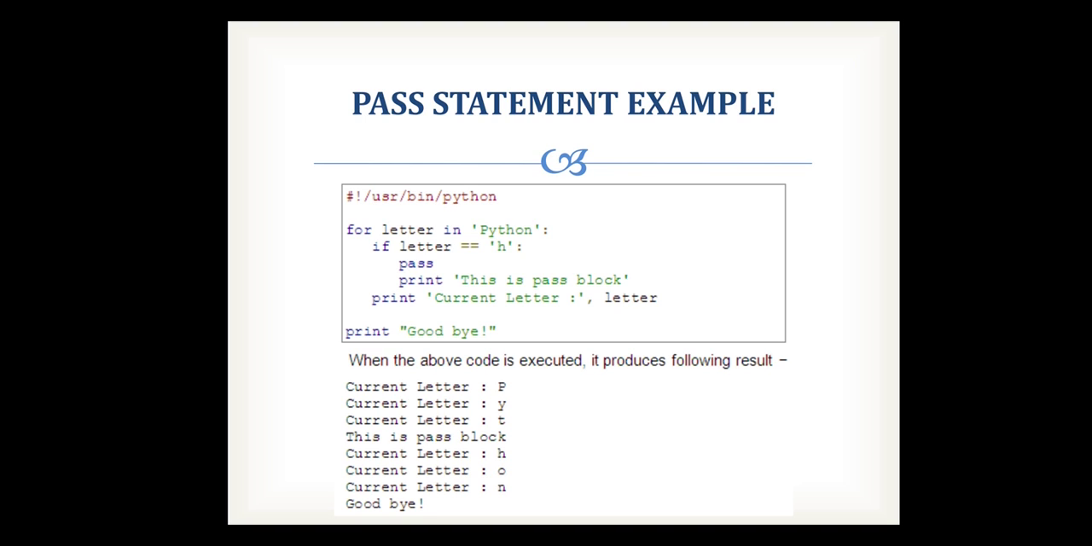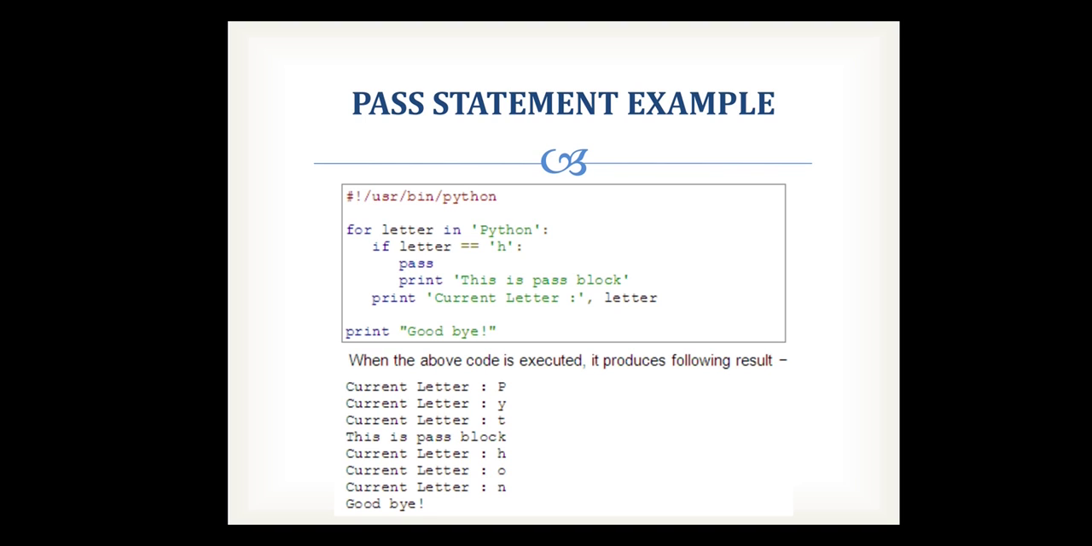In this example, if you recognize the letter is H, it is directly going to pass the control to the next print, that is, the pass block. Then it iterates to the next iteration. When your iteration is complete, it directly jumps towards the next statement after the for loop, that is goodbye.